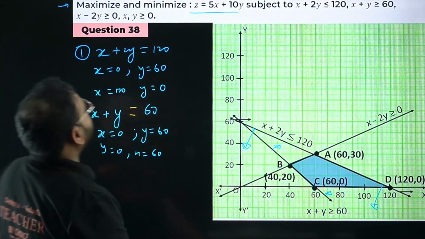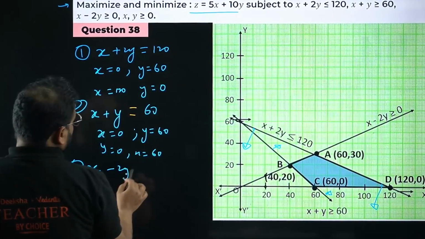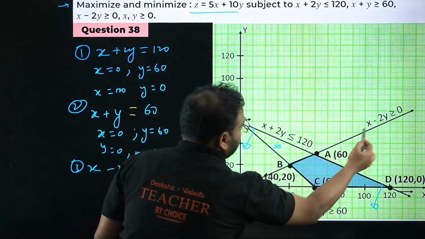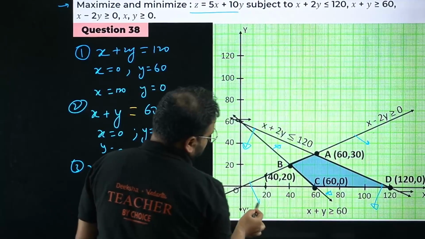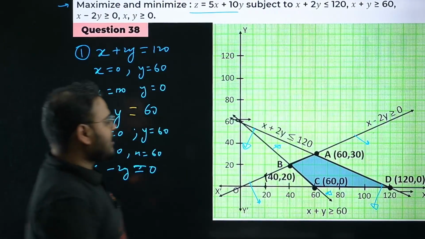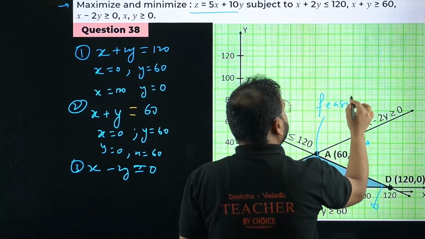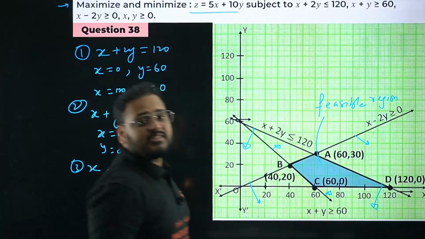We also have another line, the third one: x minus 2y greater than, we will put again equal to 0, and plot the line. This is the line. We want x to be greater, right? So it is going to be below this part. Please check. This is our feasible region, bacha.